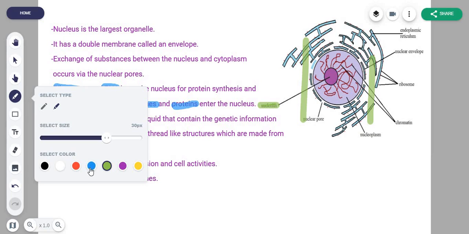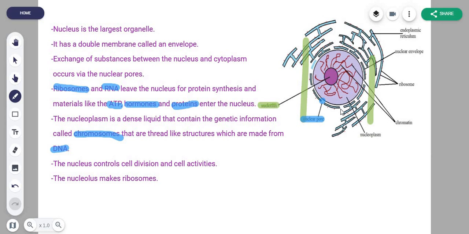So there are some pores on the walls of the nucleus called the nuclear pore. These are just some holes that you can see here, here, and here. And there is this liquid in the nucleus, the nucleoplasm. It's a dense liquid. And then there's your genetic information, chromosomes or chromatin. Now we won't get into the difference between chromosomes and chromatin. That's to be done in another chapter. But just know that during cell division, your chromatin becomes chromosomes, deeply coiled. But I'll cover that in one of the future videos. Don't worry about that. Here we go. This is the nuclear envelope. The nuclear envelope is actually the membrane of the nucleus.